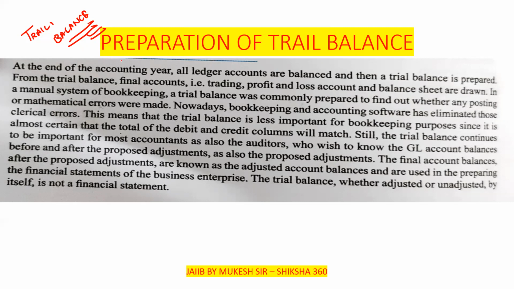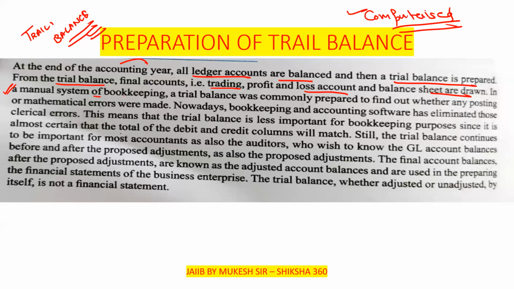So at the end of the accounting year, all ledger accounts are balanced, and then a trial balance is prepared. From the trial balance, the final accounts, that is the trading and profit and loss account and the balance sheet, are drawn. In a manual system earlier, now all are computerized, there are very few chances of mistakes in the computerized system.